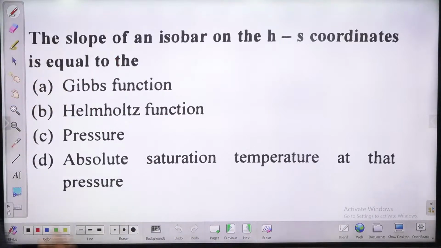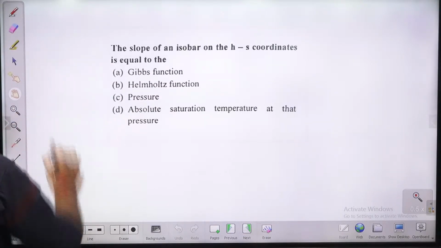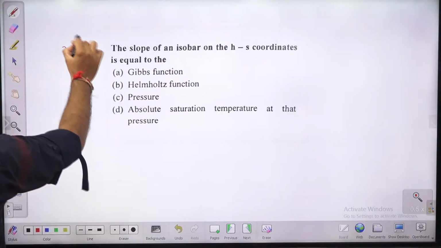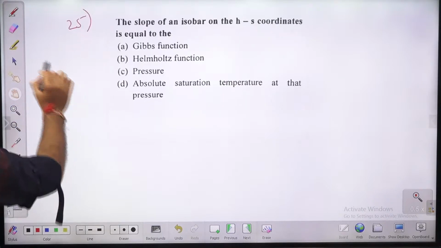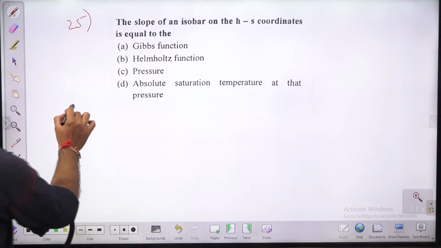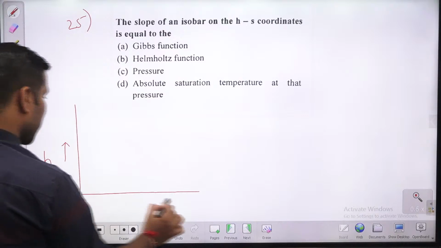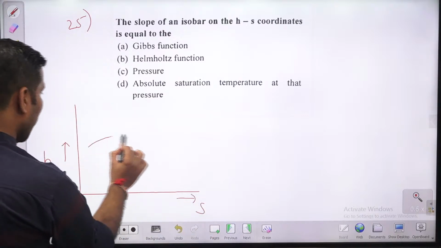Next question in front of us, question number 25. The slope of isobaric lines on HS diagram. Guys, what is HS? HS is known as the Mollier diagram. Enthalpy versus entropy diagram, HS diagram, Mollier diagram.